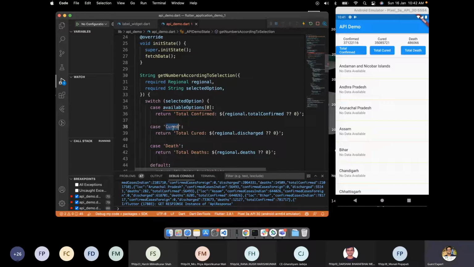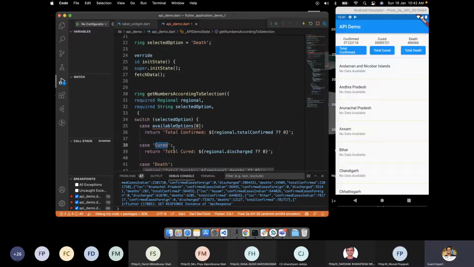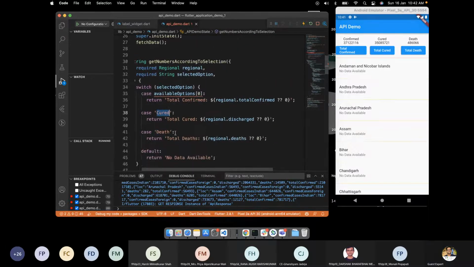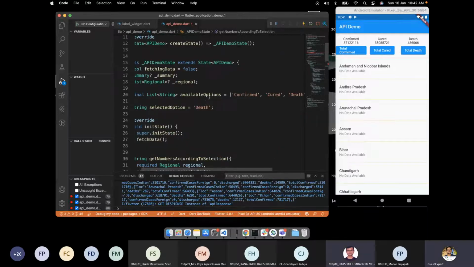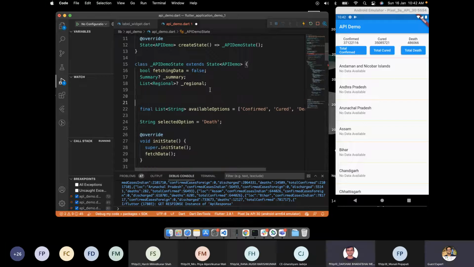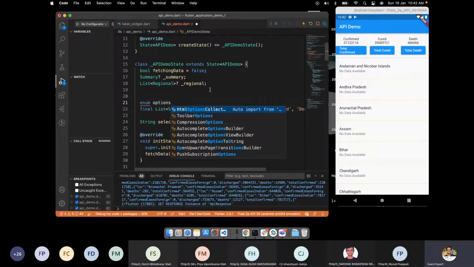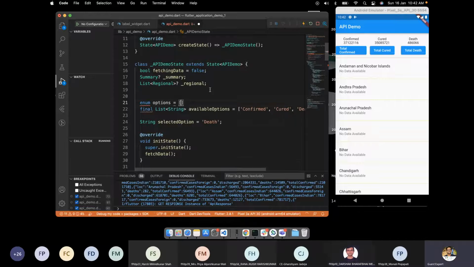I want to remove this magic string so that we have complete visibility, so that if I change anything, it will be changed over here as well. So what is the best way? Sir, can we use enum? Enum, let's try. Can you just help me to implement this? Sure, sir. Yeah, enum, then curly braces, give some name, sir. Okay, Options, then curly braces. Like this. Yes. And sir, just write all the available options.